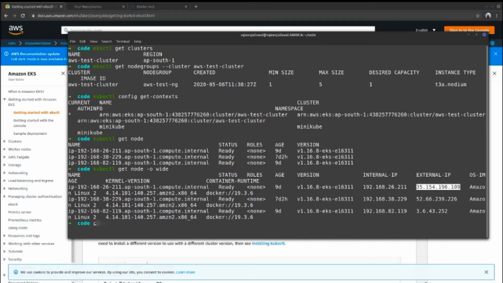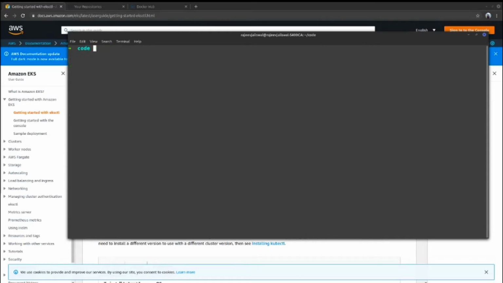All right, so we learned a couple of commands. One is how to list the cluster and the node group using the eksctl command. Then how we can set the context: kubectl config get-contexts to get the list of the contexts, and kubectl config use-context to set the context. And how we can get the nodes with kubectl get nodes. We'll use kubectl get nodes throughout the demo most of the time to understand the overall behavior of the node.